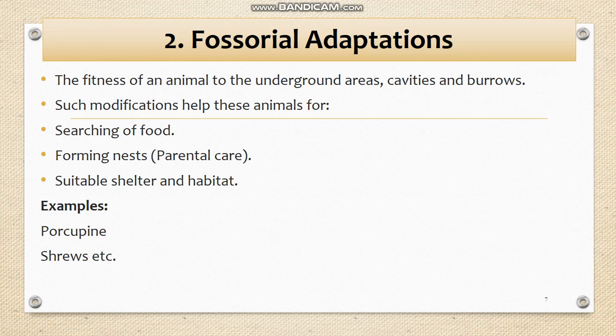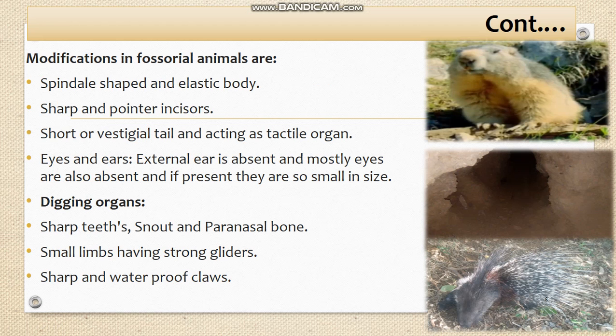Examples of such animals are porcupines, shrews, and other rodents. Most of the rodents have mainly adopted this type of behavior for their survival.